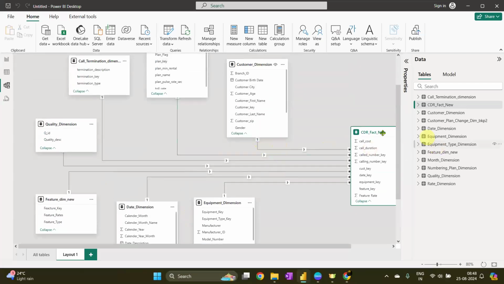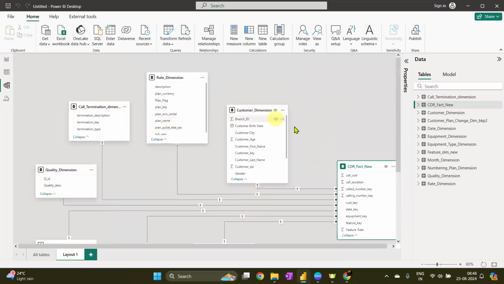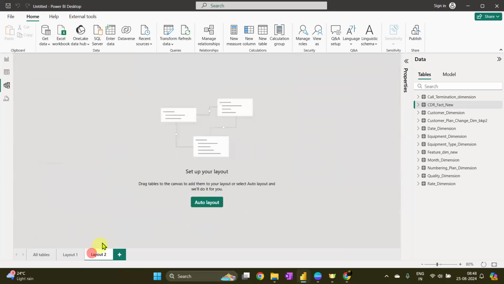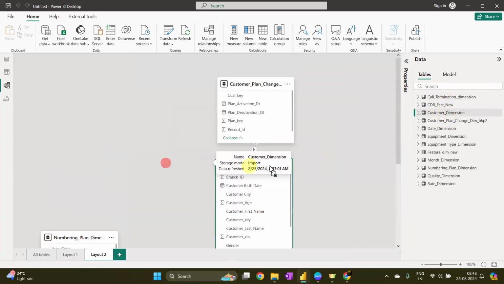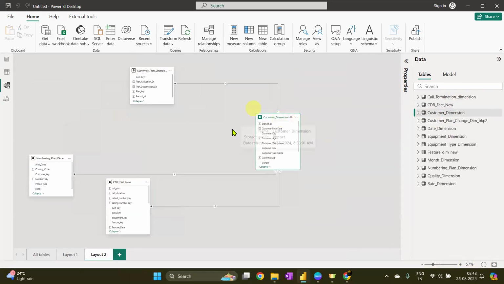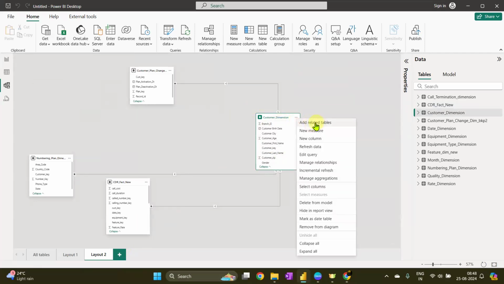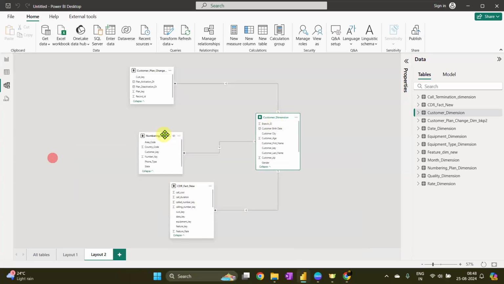So CDR fact new contains these tables, but we know that there are tables which connect further. So I can again add a layout. I will add this customer dimension, suppose, and ask what are all the tables directly connected to customer dimension. There are 3 tables directly connected. Customer dimension is at the center because I asked it to show all the related tables. So you can have smaller looks of this big table.